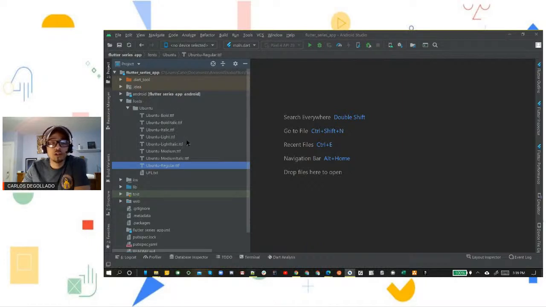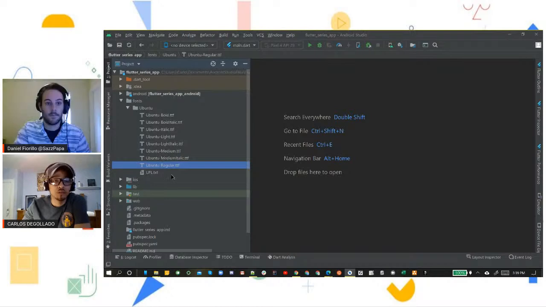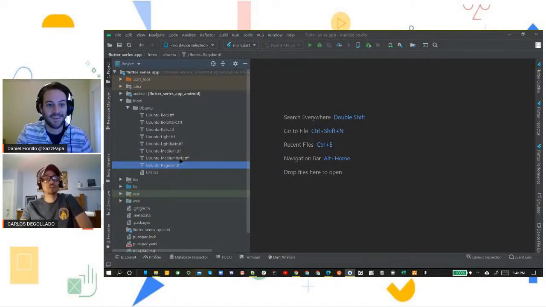I just wanted to show you how to bring in an entire font family so that you can utilize at that point whatever one you wanted to use. But in this one, we're going to use Ubuntu regular.